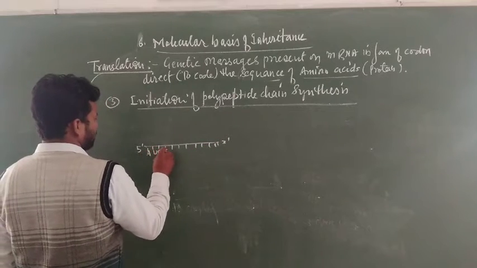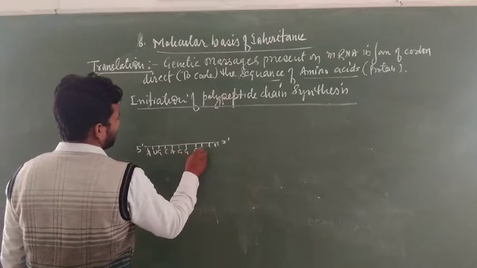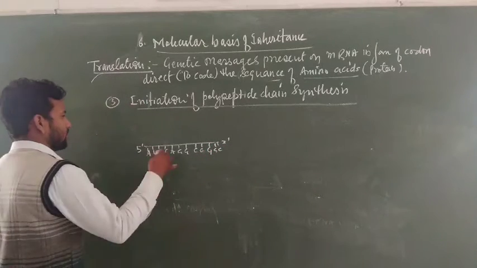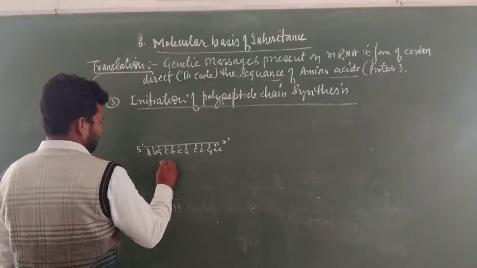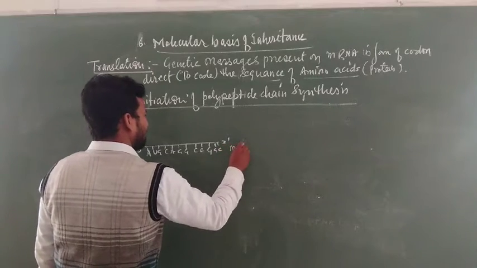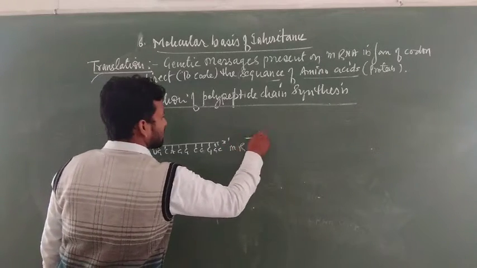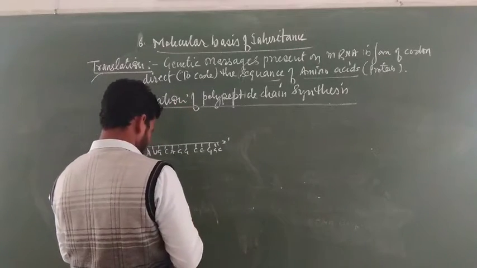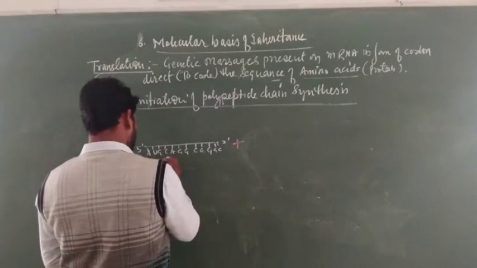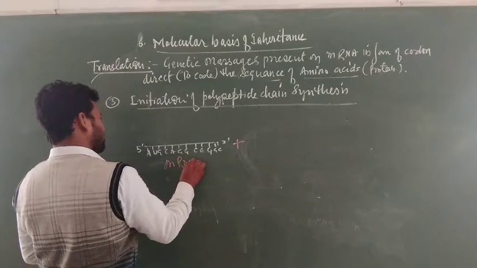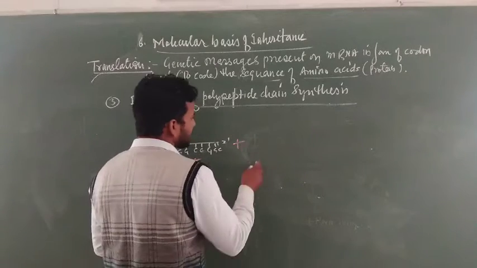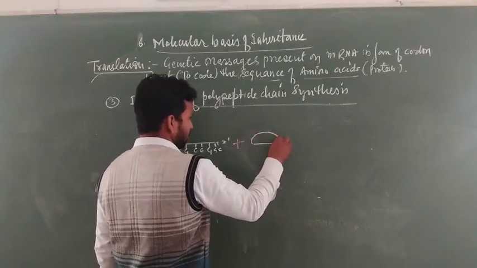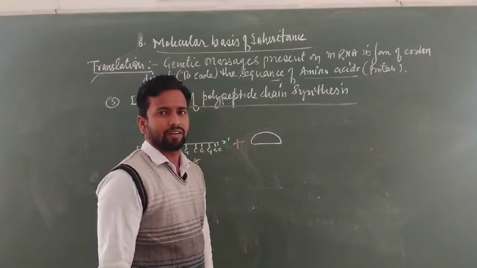Suppose this is AUG, CAG, GCC, GGC. This is the coding sequence of mRNA. This mRNA first joins with the smaller subunit of ribosome.